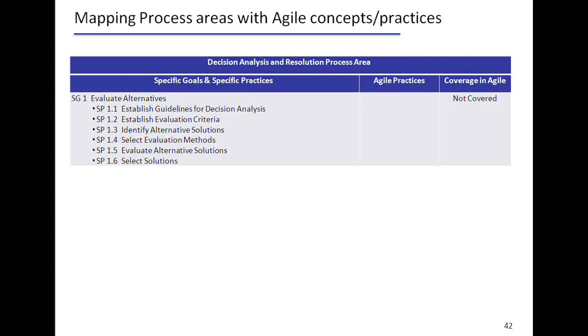So it's a more elaborate coverage, but Agile doesn't explicitly talk about this, or what the technique for this is. But by and large, decision analysis, as part of the normal project teams, is done almost on a daily basis, right from the managers or the team. So probably we can say that though I mentioned it is not covered, teams are doing DAR on a daily basis, though effectively it is not documented.